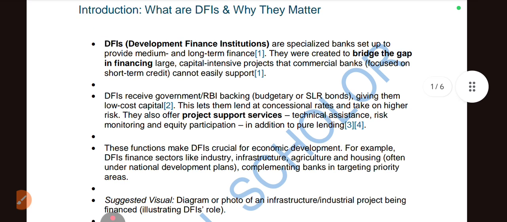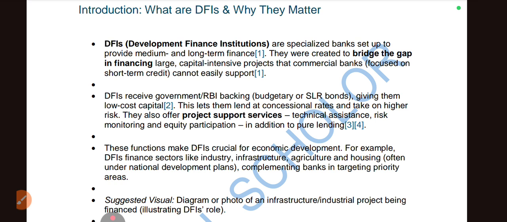DFIs are specialized banks set up to provide medium and long term finance. A DFI is a bank set up by the government to provide long term and short term loans to industries. They were created to bridge the gap in financing large capital intensive projects that commercial banks cannot easily support. Before independence, we did not have banks like Canara Bank, Kotak Bank, HDFC Bank. Now we can get an easy loan, but at that time we couldn't get a long term loan. There were only a few financial institutions that used to provide these types of loans.